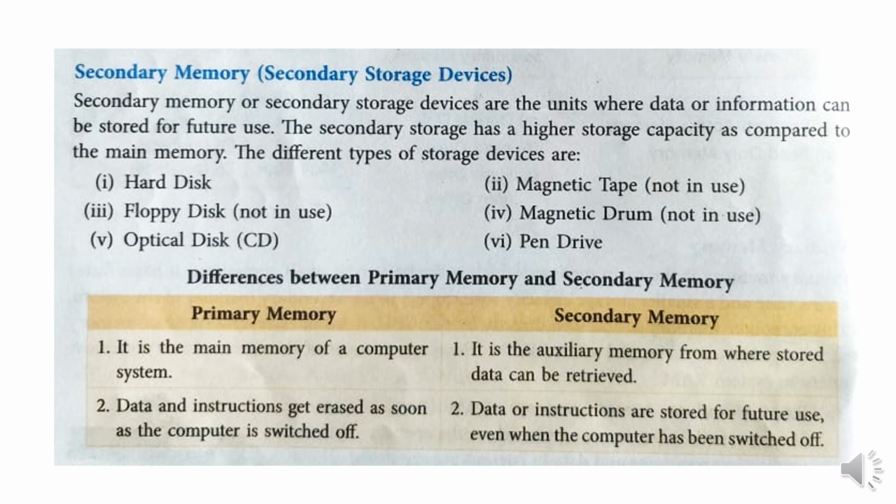So let us start with the topic, that is secondary memory, which is also called secondary storage devices. The secondary memory or secondary storage devices are the units where data or information can be stored for future use. The secondary storage has a higher capacity as compared to the main memory. The different types of storage devices are hard disk, magnetic tape, floppy disk, magnetic drum, optical disk, pen drive, etc.